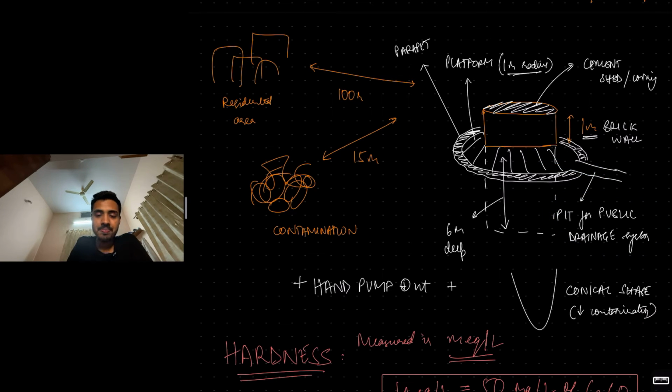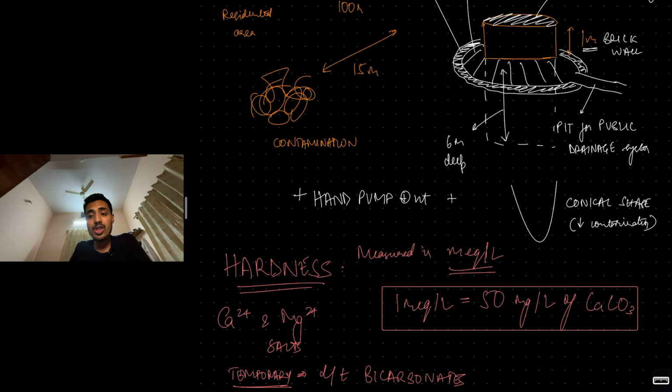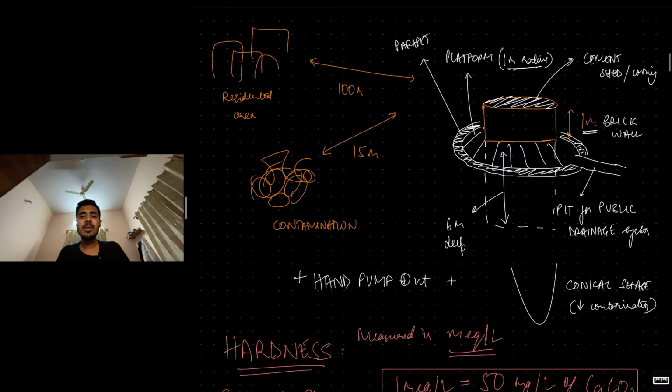A hand pump has to be attached somewhere next to the well. There has to be a hand pump to pump the water up in a safe and hygienic manner. The sanitary wells are usually conical in shape to reduce contamination. Generally wells are conical in shape as you go down. They are not perfectly cylindrical, they are conical to reduce contamination. So these are some of the criteria to call a well a sanitary well.